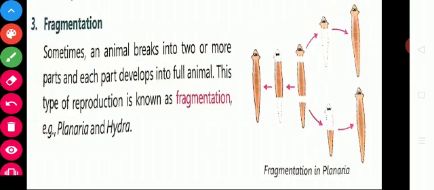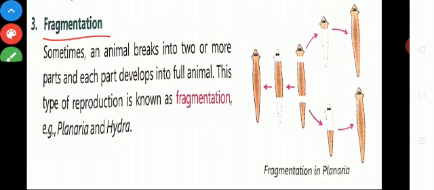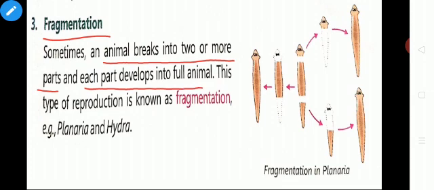The next type is fragmentation. What is fragmentation? Sometimes an animal breaks into two or more parts and each part develops into a full animal. This type of reproduction is known as fragmentation. Example, planaria and hydra.